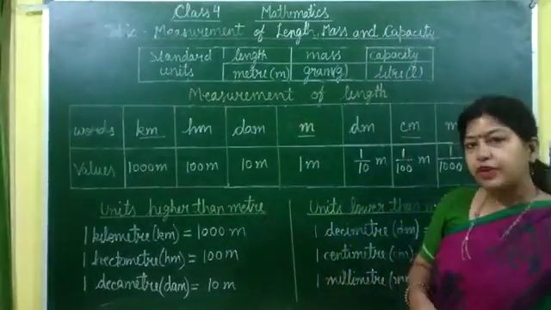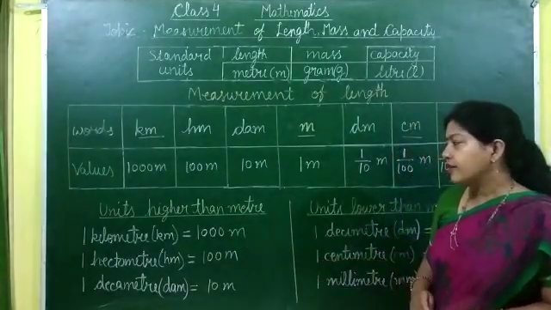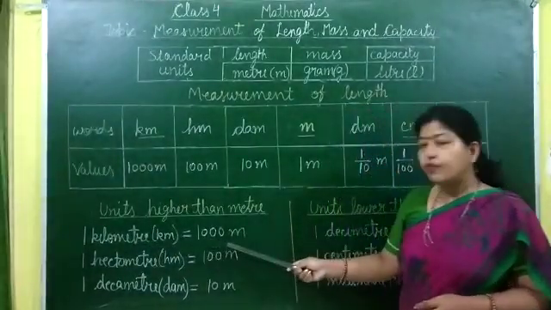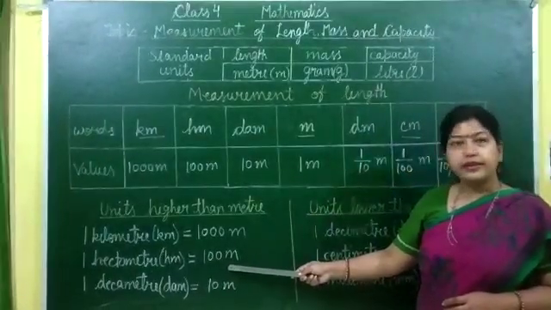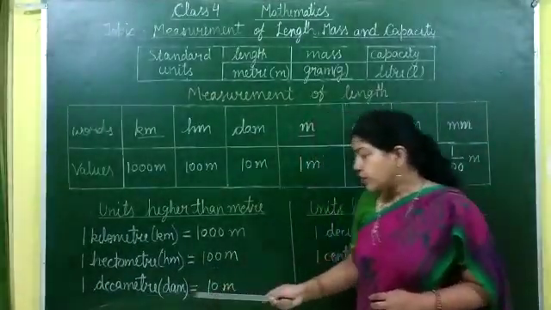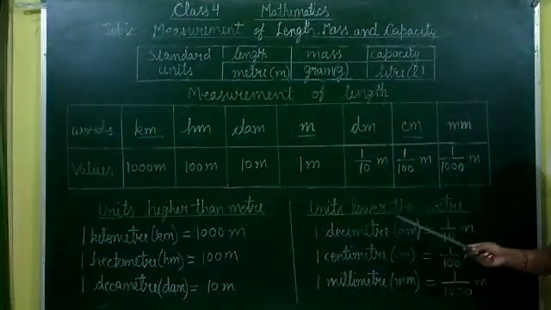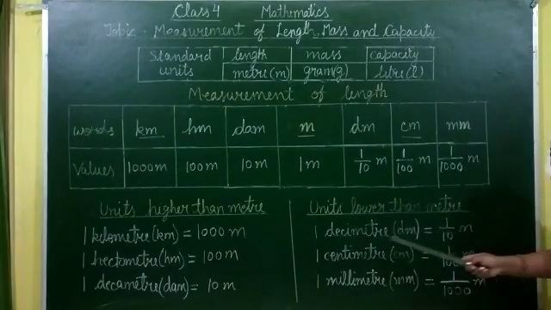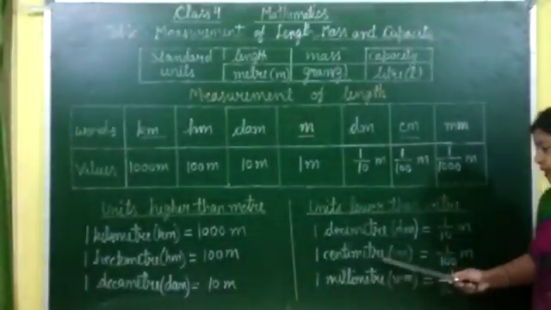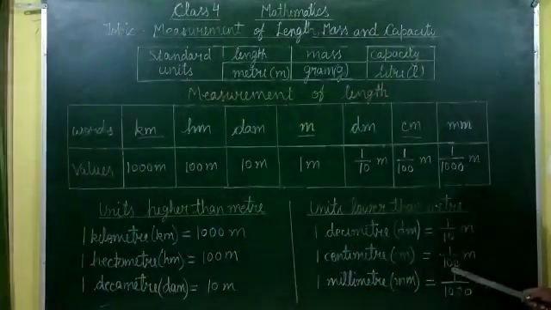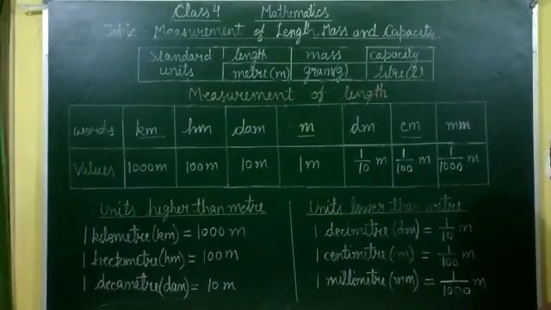Now the relations between higher units to the standard unit meter are: 1 kilometer is equal to 1000 meter. 1 hectometer is equal to 100 meter. 1 decameter is equal to 10 meter. And the relation between lower units to the standard unit meter is: 1 decimeter is equal to 1 upon 10 meter. 1 centimeter is equal to 1 upon 100 meter. 1 millimeter is equal to 1 upon 1000 meter.